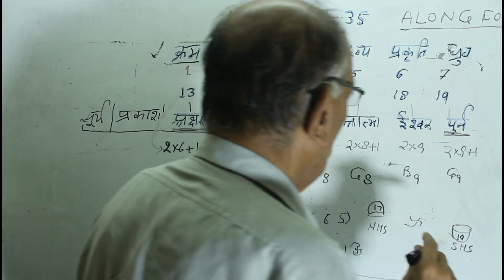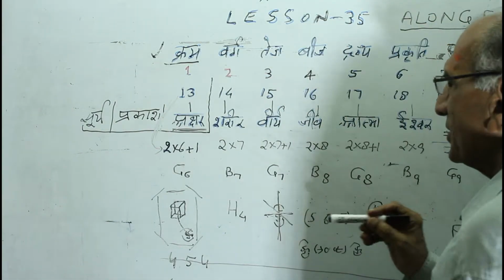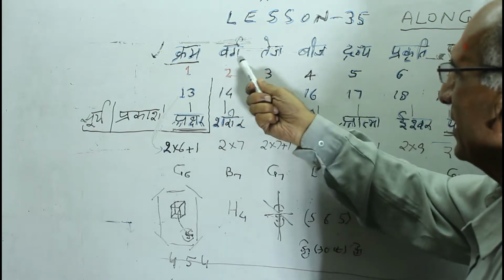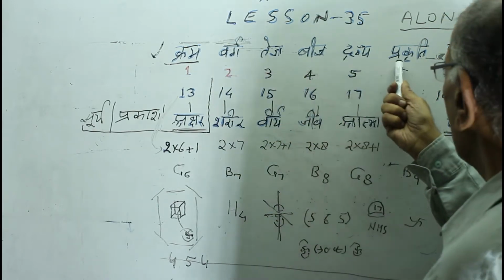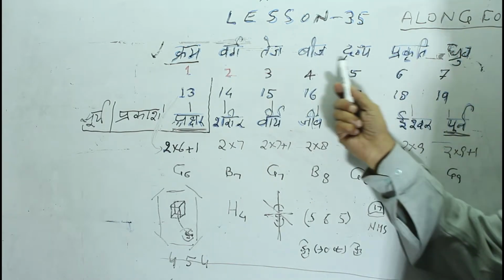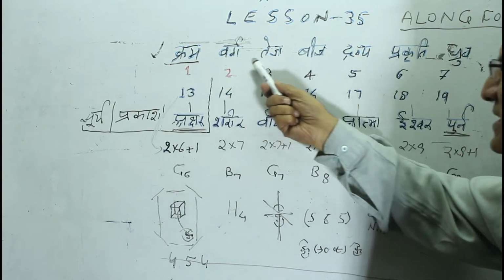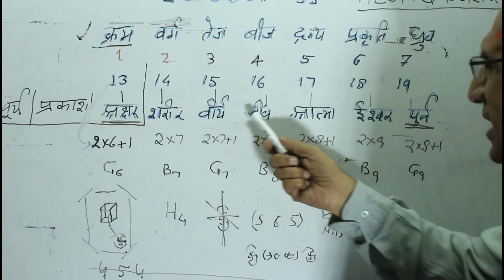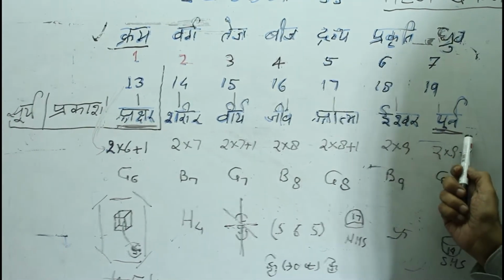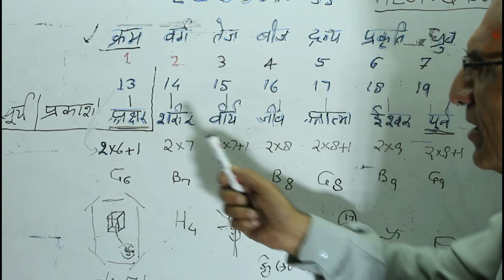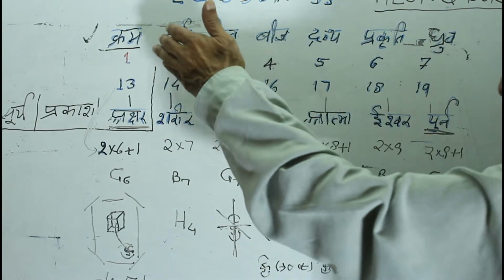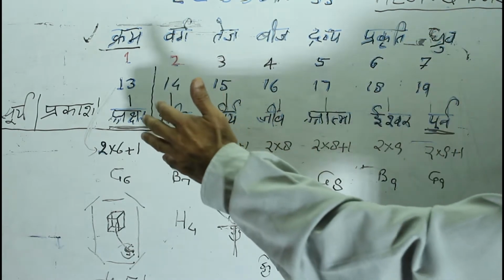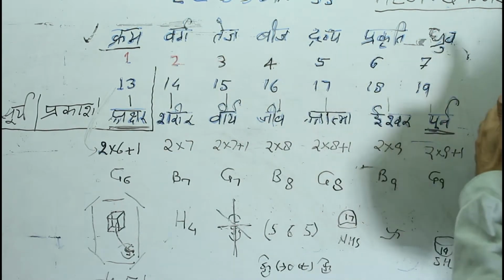Then we have to further be cautious that the formulation kram, varg, tej, bij, dravya, prakriti and dhruv is like meeting the physical world. But the Akshar, Sharir, Virya, Jeev, Atma, Ishwar and Ved is of a life pattern. Therefore, the solar universe in its material format and solar universe in its life format.